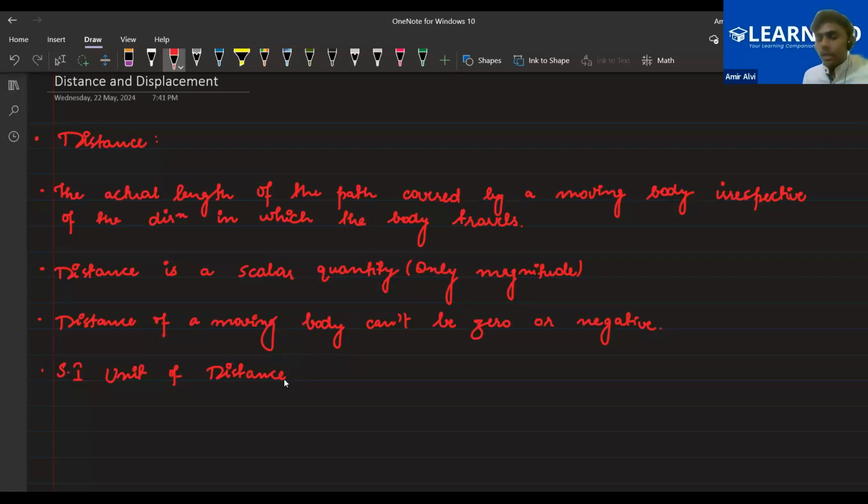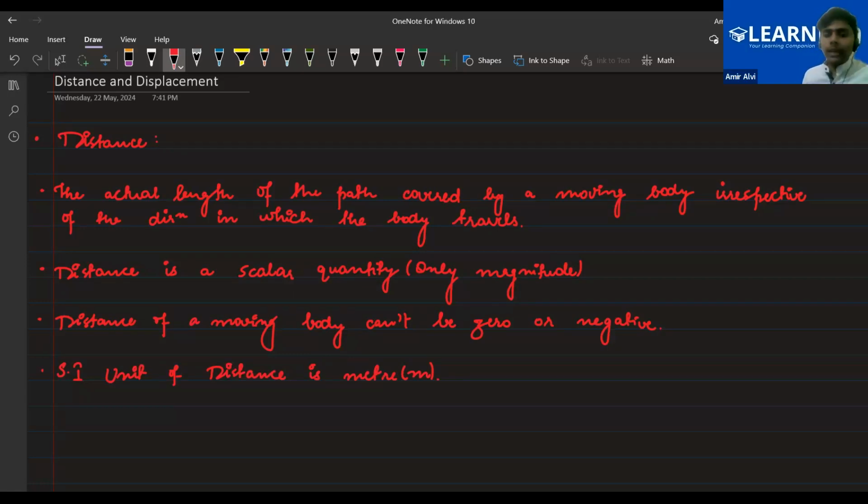Basically, the SI unit of distance is meter, and it is denoted by m, small m. Okay, everyone, is this clear to all of you? Please let me know. Yes, sir. Any doubts? No, sir. Chalo, that's great.